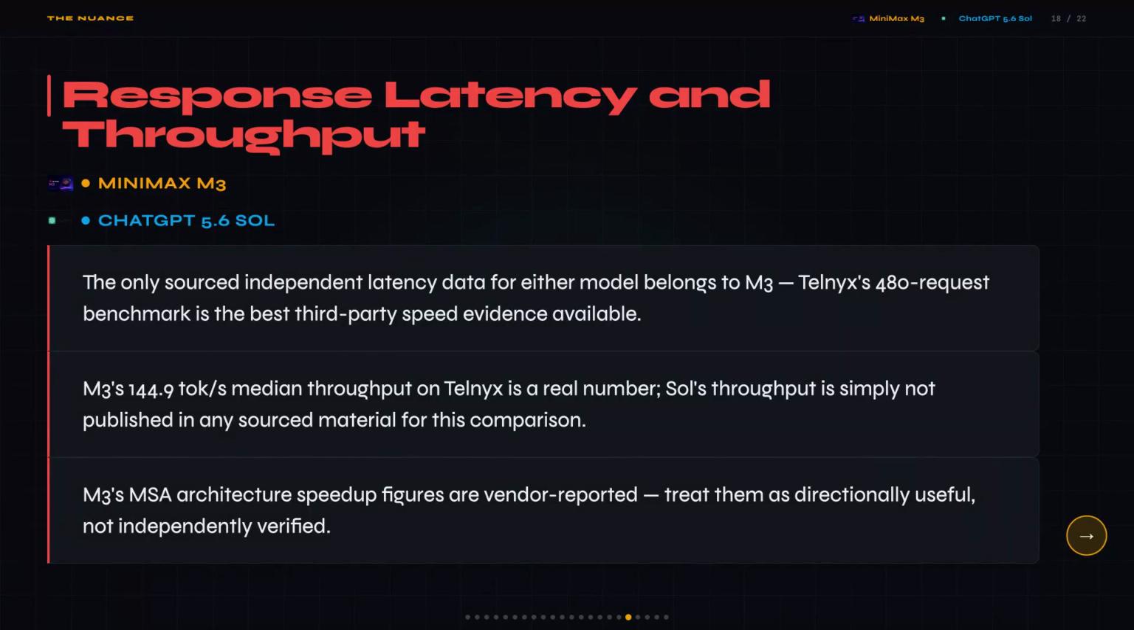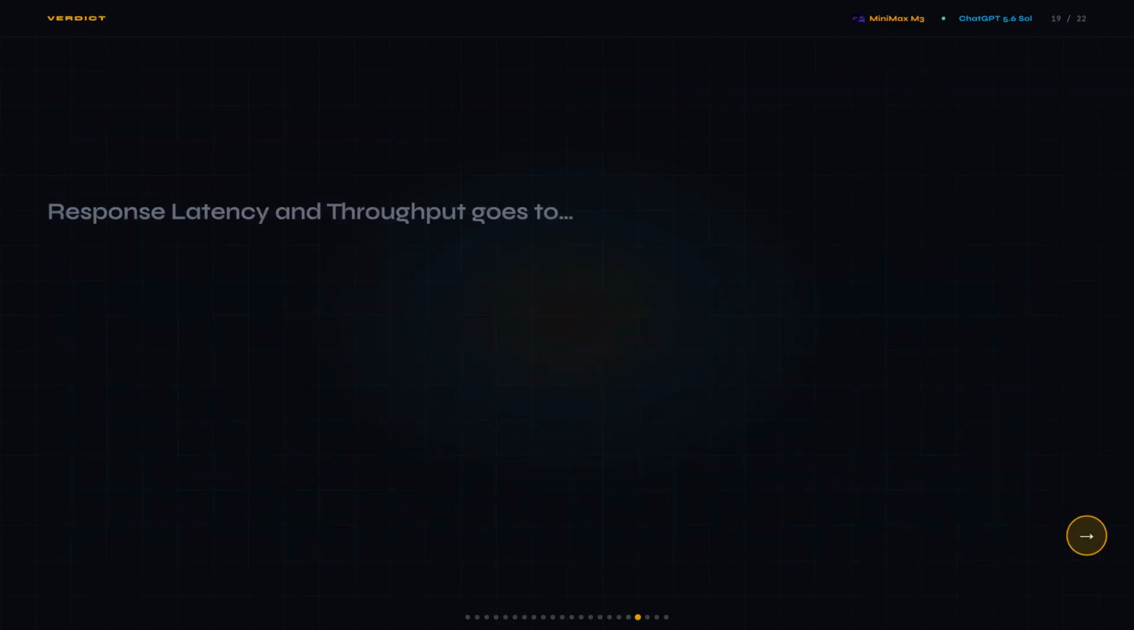OpenAI's infrastructure is pretty mature, and Sol likely performs well under load. And M3's 144.9 tokens per second on Telnix also dropped to 119.8 tokens per second on Together AI, which is a 21% swing between providers. So take the M3 numbers as directionally useful, not a fixed guarantee.